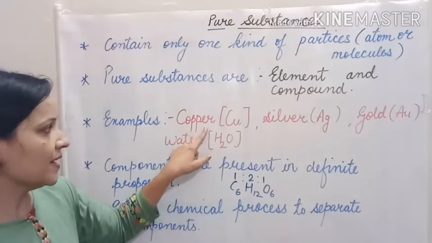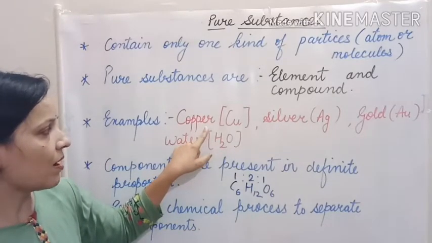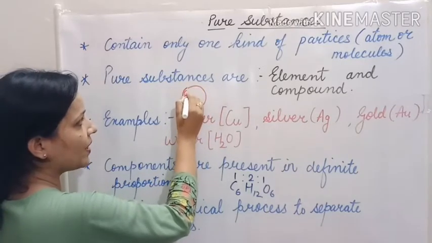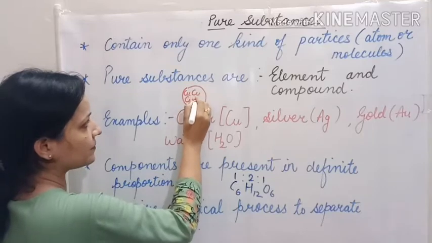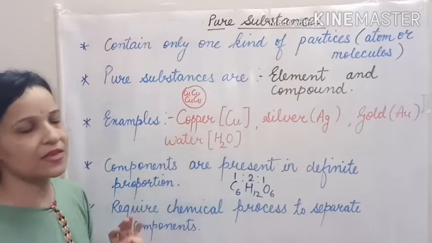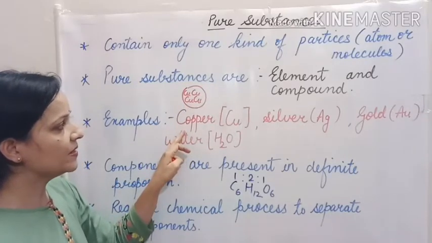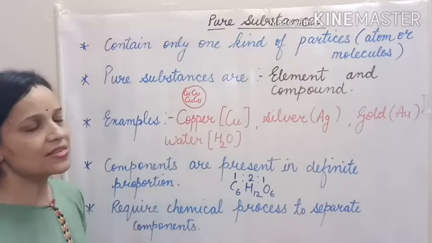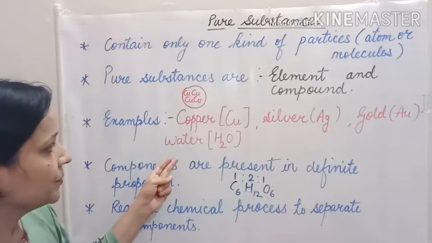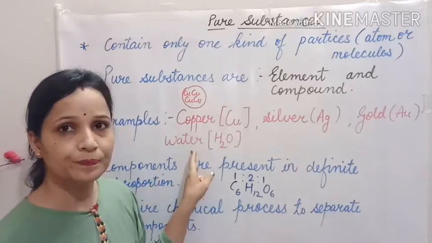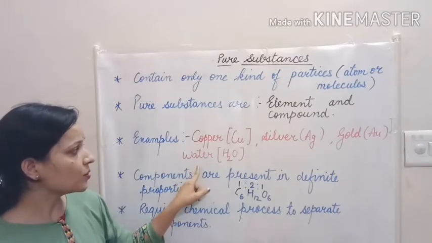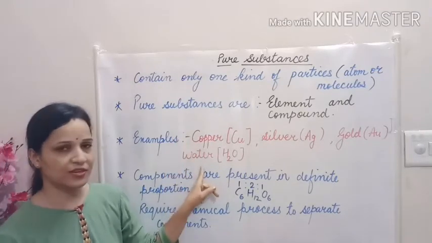So in copper element, all atoms are of copper. In copper element, there are only copper atoms. That's why copper element is considered as a pure substance. Okay, so there are so many examples. Water is also considered as a pure substance.